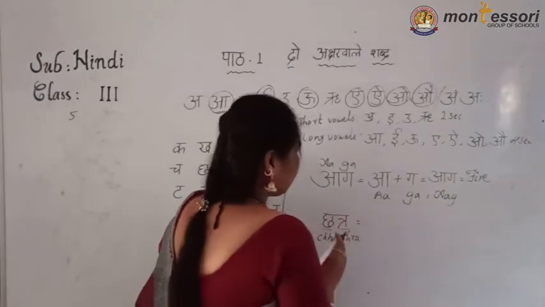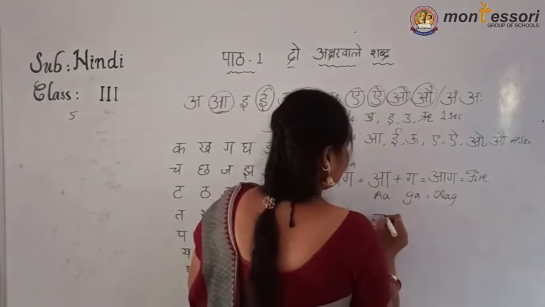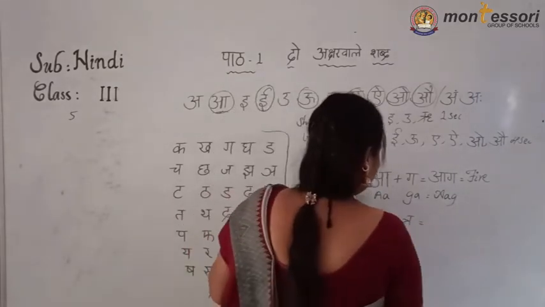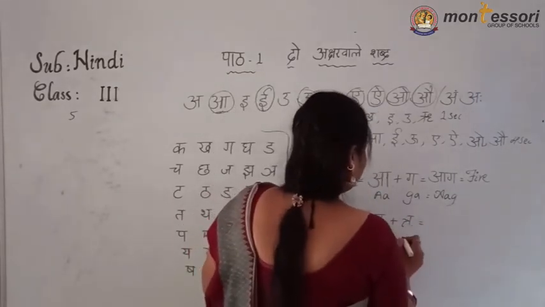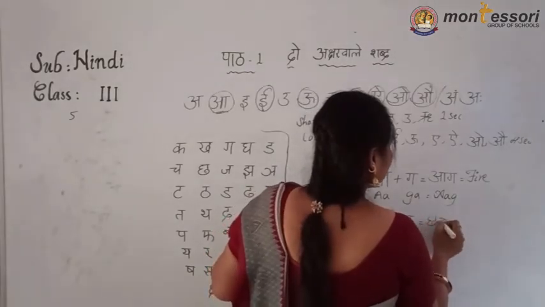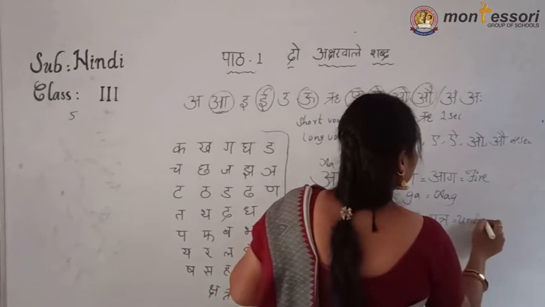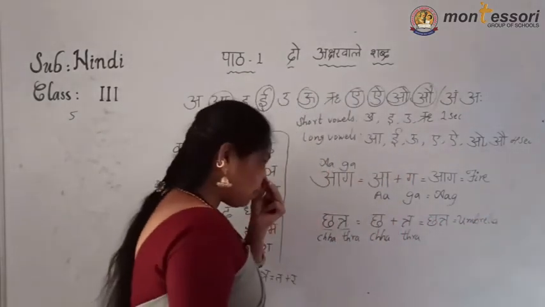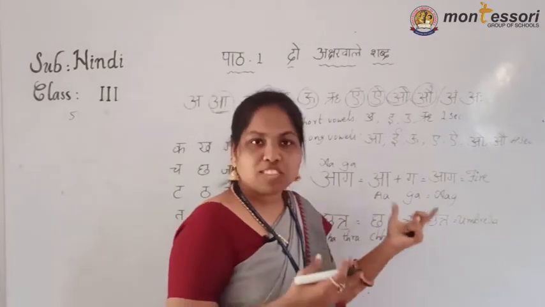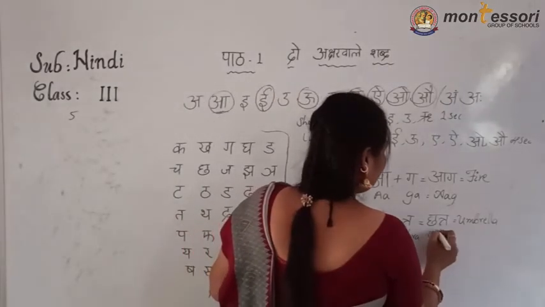Okay, the next, Chhatra. What I told you to do first when you see the word: you have to separate this word. Cha plus Tra. If we add these two, see what the sounds are in English also: T, H, R, A, Tra. Then if we add these two, it will become Chhatra. Chhatra means umbrella. Here this format is to understand the words, two letter words, and what the meanings of those words are. Okay children, you have to read and compulsorily you have to practice.